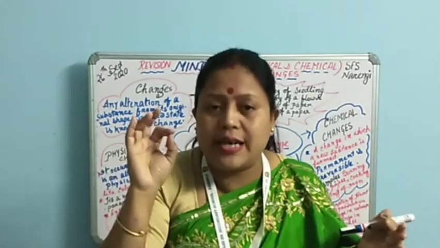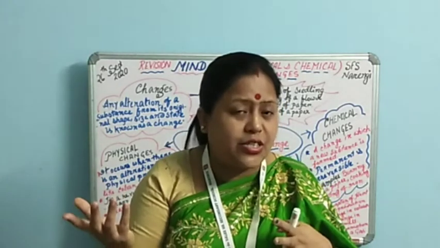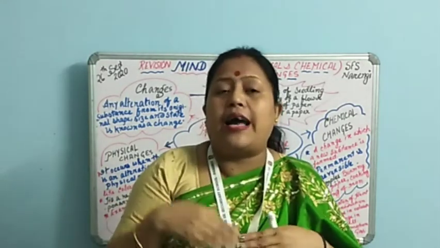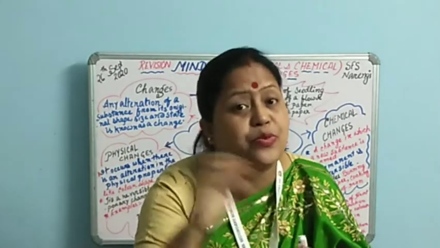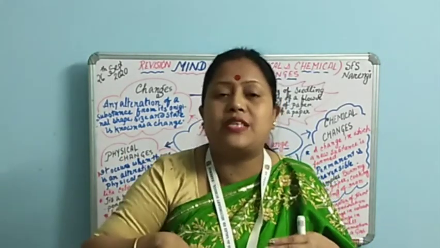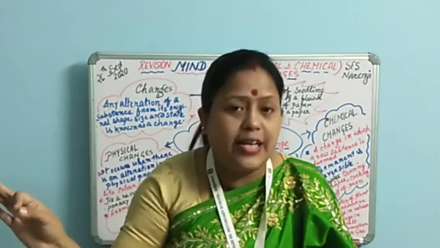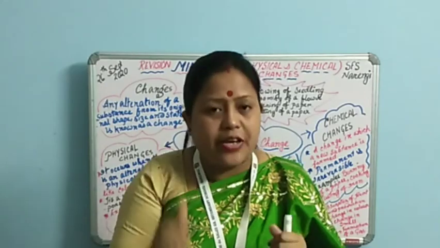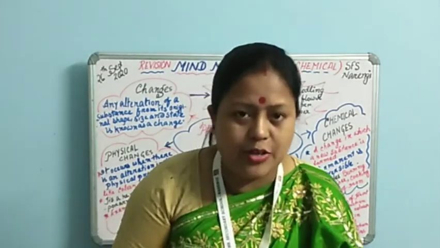It occurs due to the chemical reaction between the metal and oxygen and moisture. The metal reacts with oxygen in the presence of moisture, and as a result it forms a reddish brown layer. So that is an entirely new product, and it's a very good example of a chemical change. I hope you have understood that.